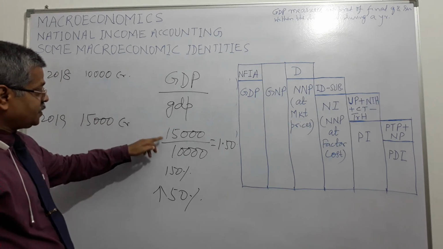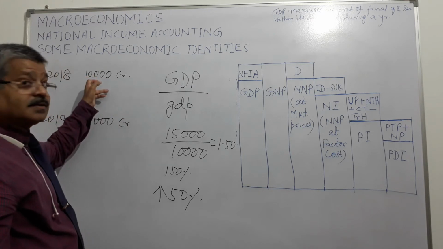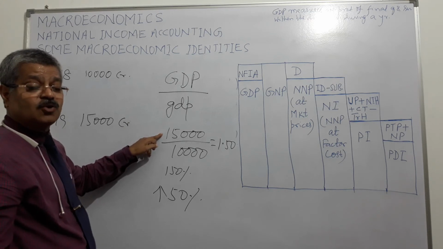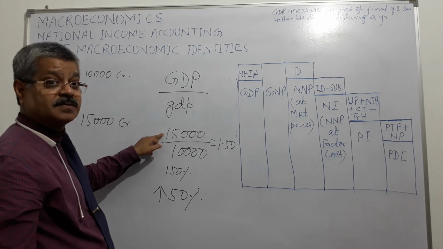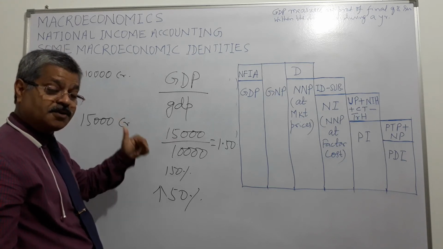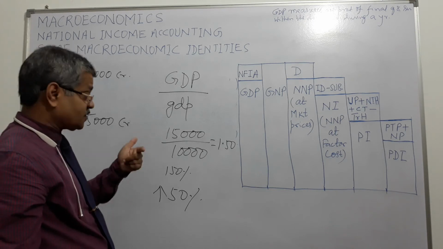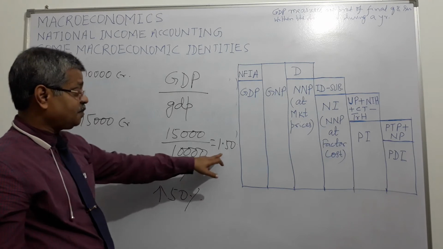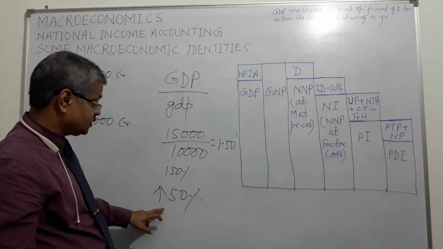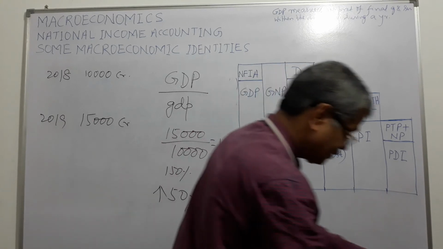So 15,000 divided by 10,000. 10,000 is the base year 2018, and 15,000 is the nominal GDP at current market prices. So prices remain the same, but GDP has gone up. It means it has gone up on account of increase in production. So GDP has become 1.5 times or 150%, meaning that real GDP has increased by 50%, right?